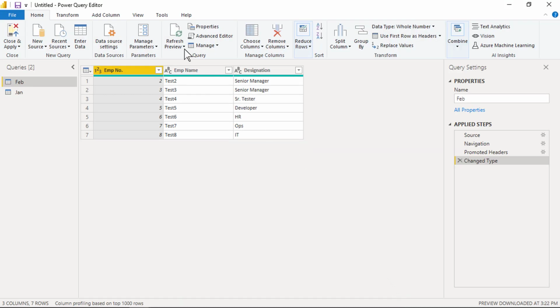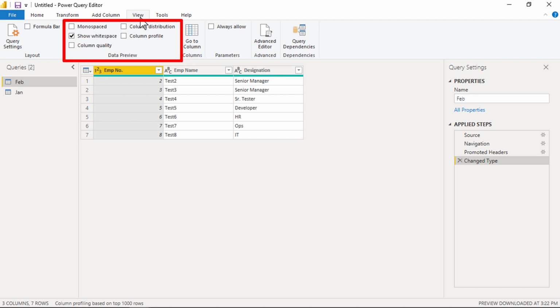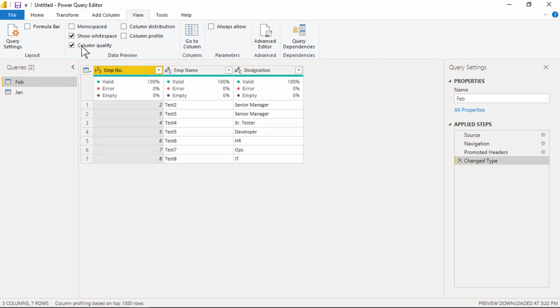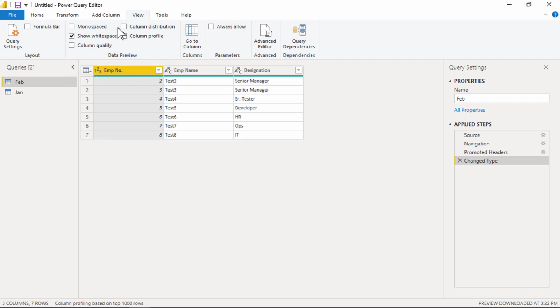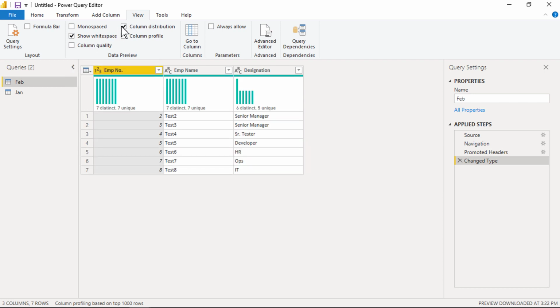If you go to the View tab, you can see data profiling tools like Column Quality, Column Distribution, and Column Profile. The Column Quality feature displays a percentage of the valid, error, or empty records in any column. It doesn't show any information on the number of unique or duplicate records. The Column Distribution feature shows the frequency and distribution of the values in each of the columns.